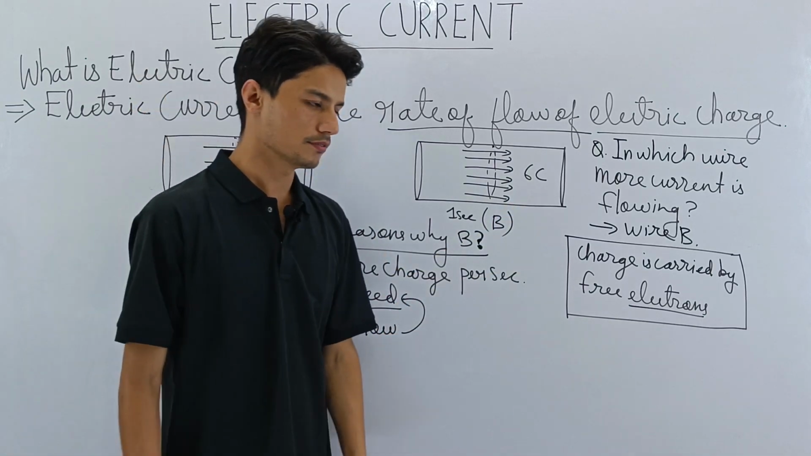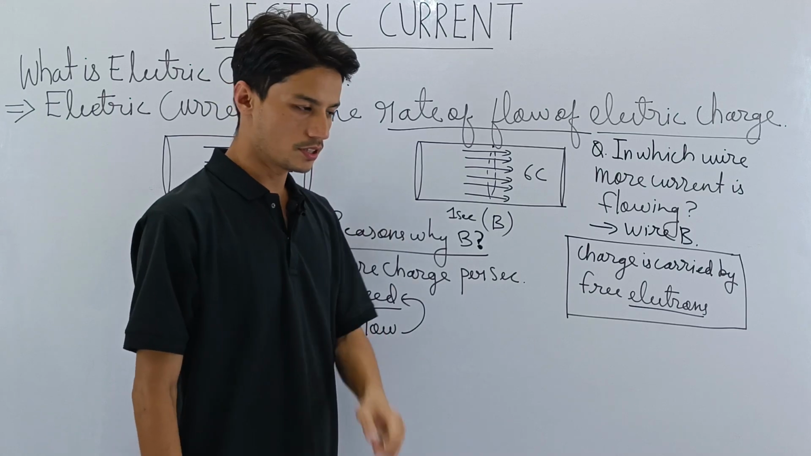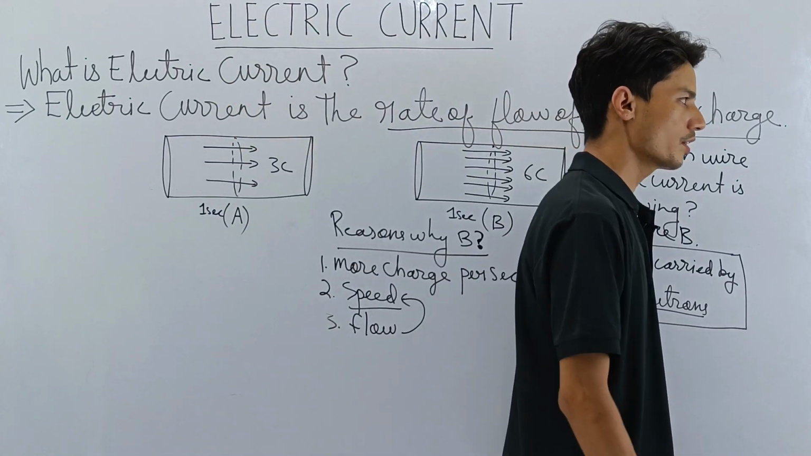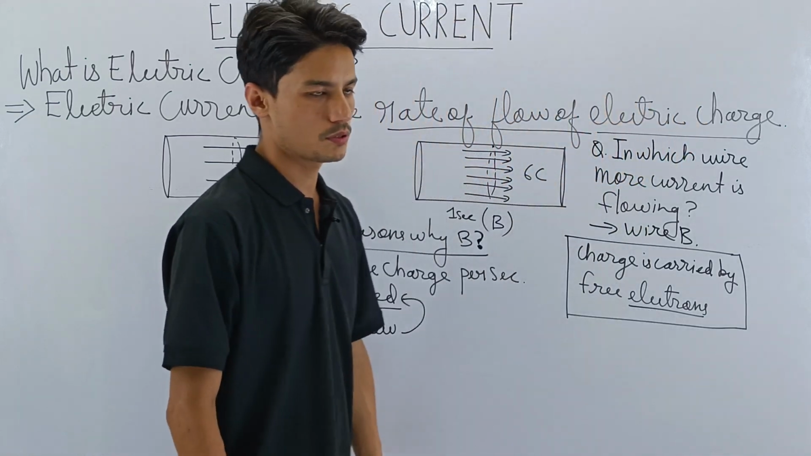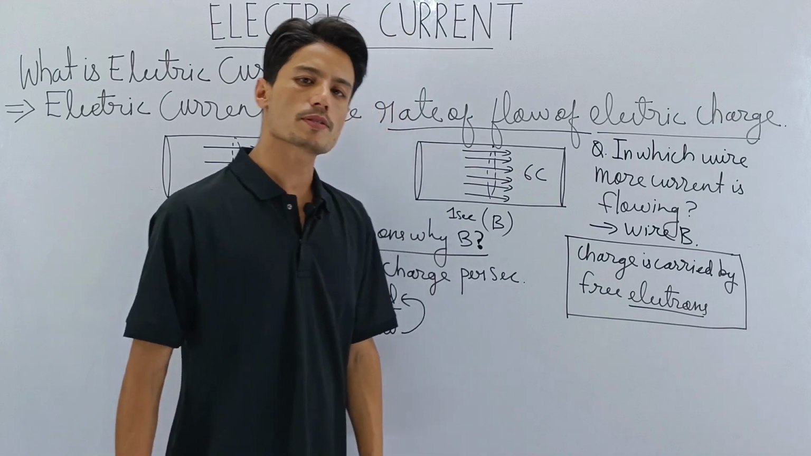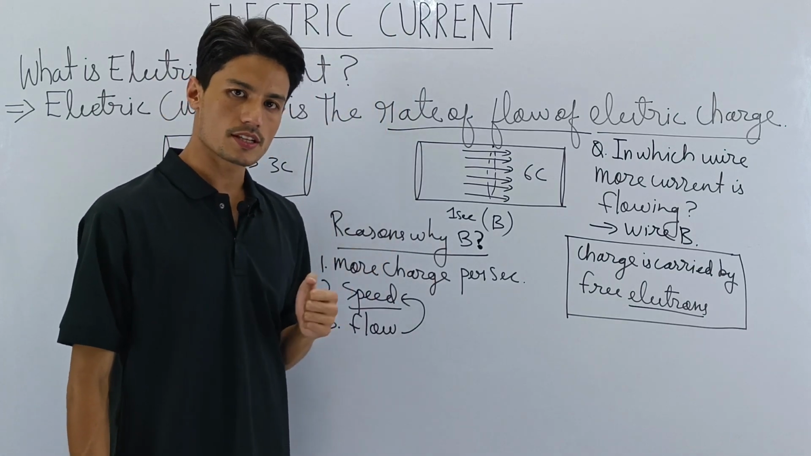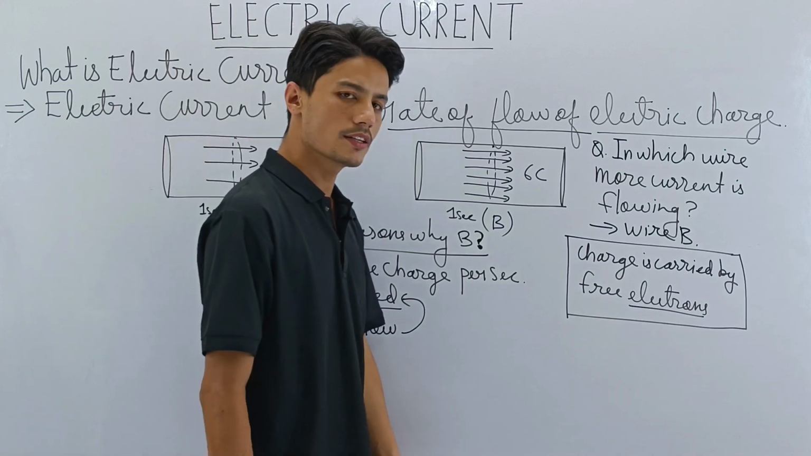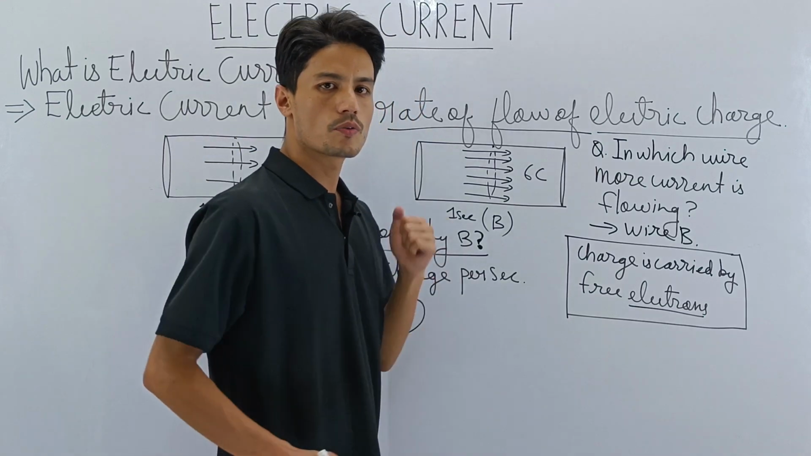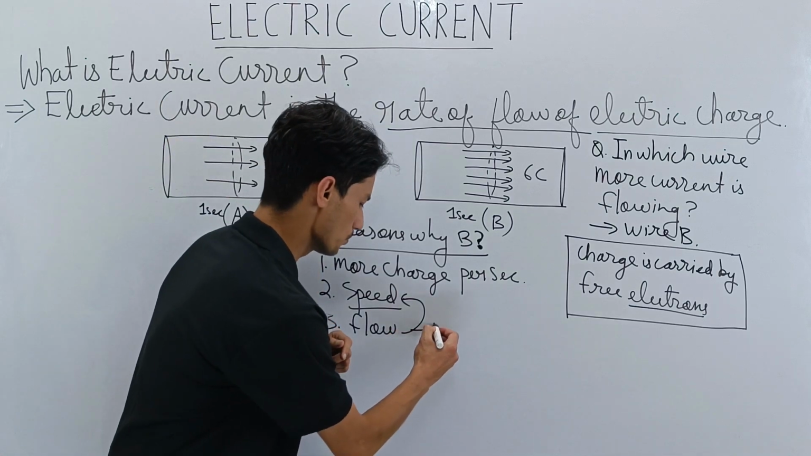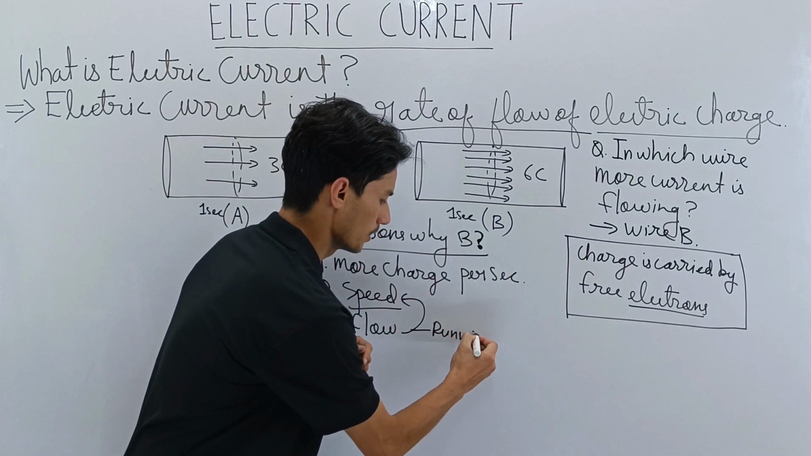I'll give you 2 scenarios. One time, I'm walking slowly. When I'm walking slowly, what is my speed? Fast or slow? Slow. Next time, I'm running. So when I run, what is my speed? Fast or slow? Fast. Now you tell me, in which case is my flow more? When I'm walking or when I'm running? Definitely when I'm running, isn't it? My flow is more when I'm running.